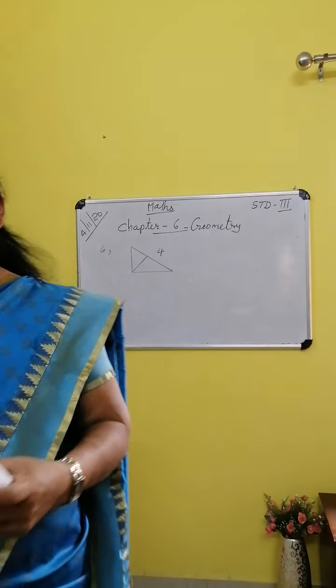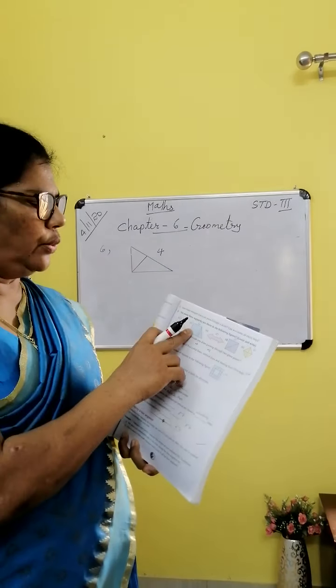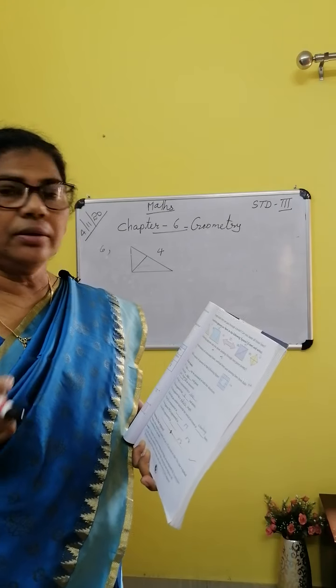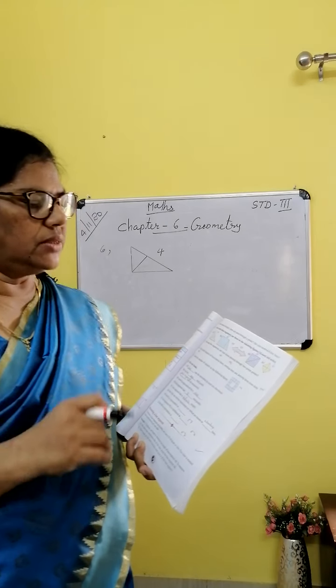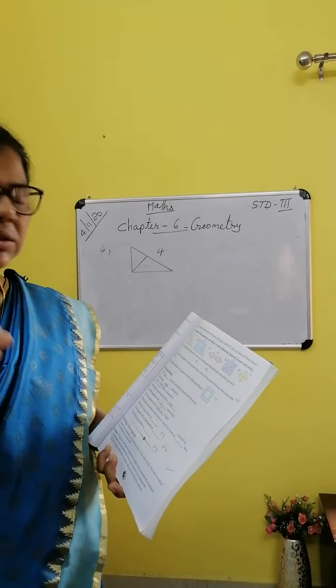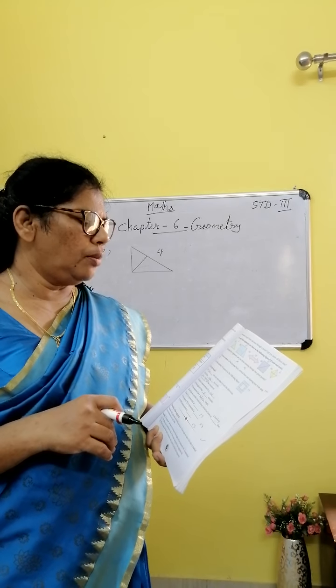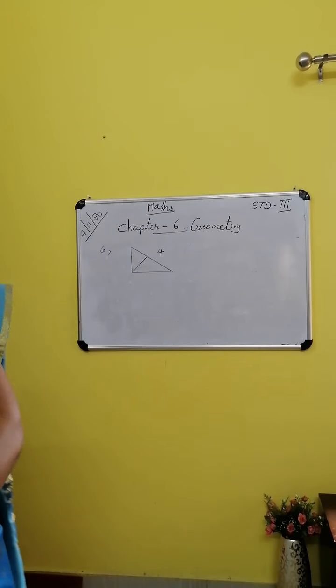Another one. Draw the picture in the notebook and do it. Another one, 5 line segments. Next one, 10 line segments. Next one, 5 line segments. Next one, 6 line segments. Next, how many line segments can you draw passing through 2 given points?